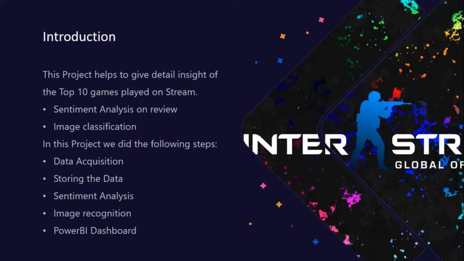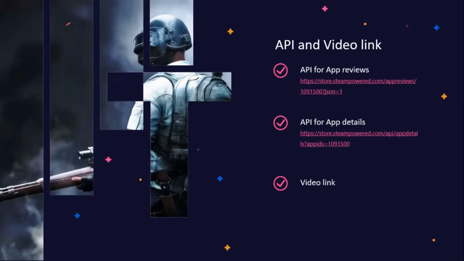So this project helps to give detailed insight into the top 10 games played on Steam. In this project, first we will do the data acquisition, then store the data and perform sentiment analysis. After that, we will do the image recognition and finally our Power BI dashboard. This is the link of the API and the video.